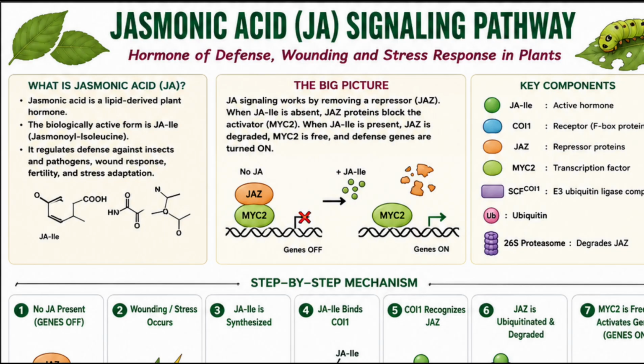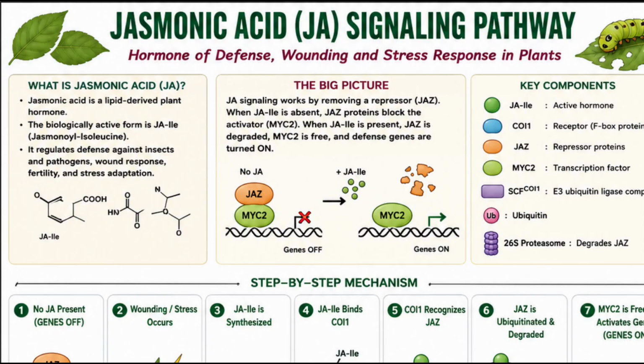So here we are going to know about the Jasmonic acid signaling. Jasmonic acid is a lipid-derived plant hormone. The biologically active form is JA-isoleucine, that is jasmonyl isoleucine, and it regulates the defense against insects and pathogens, wound response, fertility, and stress adaptations. So here we can see the structure of jasmonic acid.